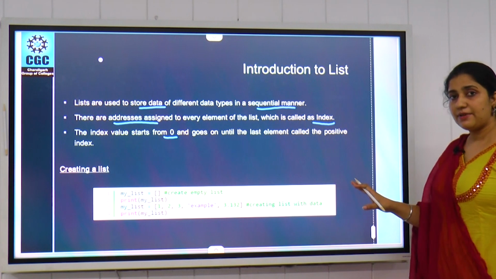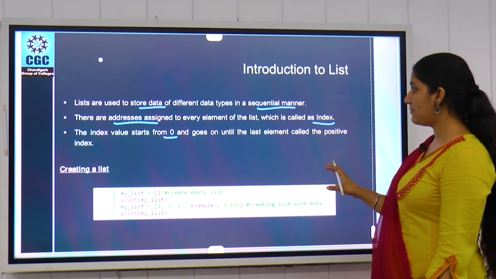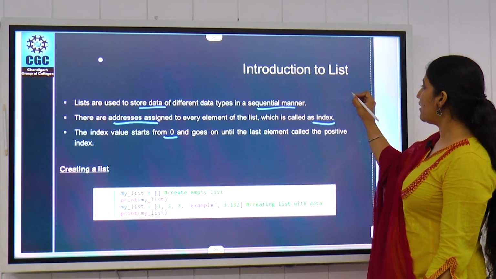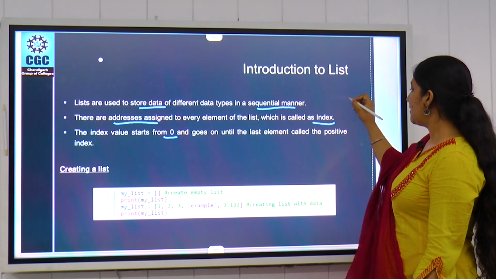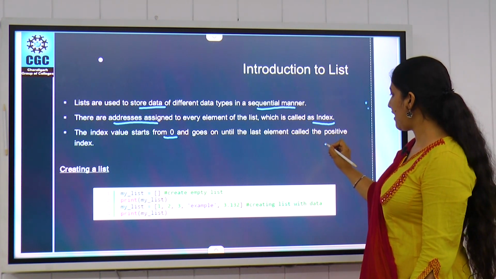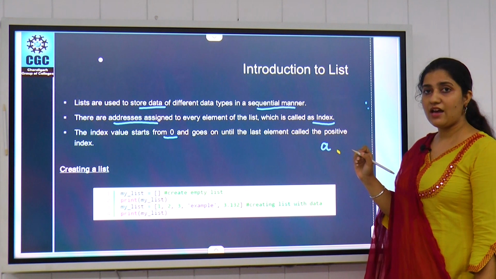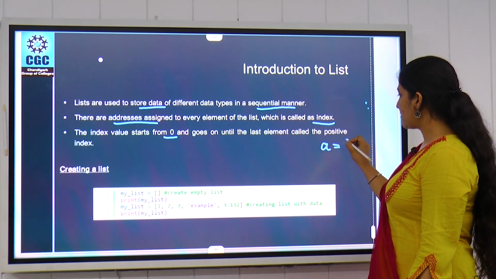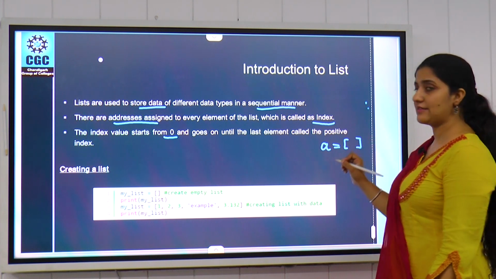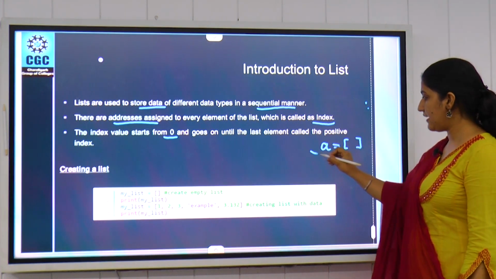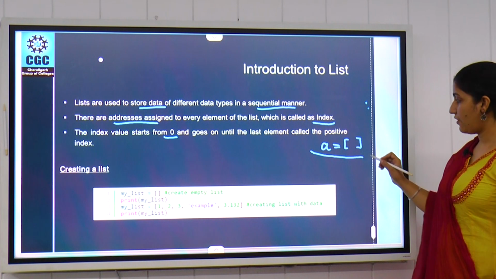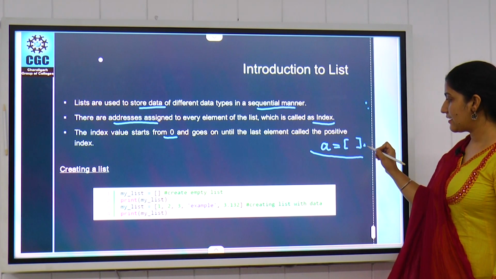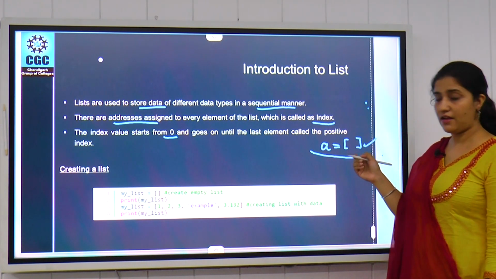It's very simple to create a list in Python. Simply, we have to take one variable. That variable can be anything. So we start with the variable, and then we use square braces for the list. When we write it in this form, it will create an empty list.